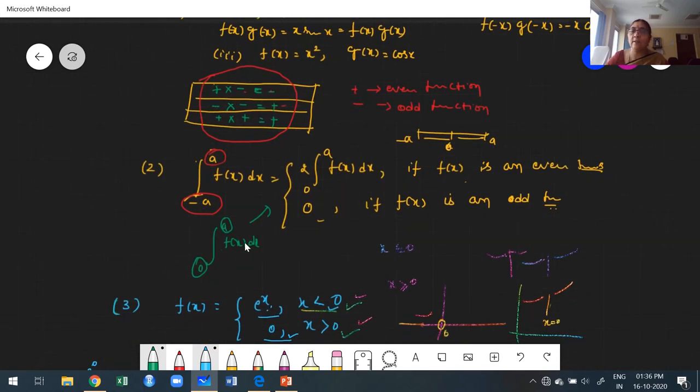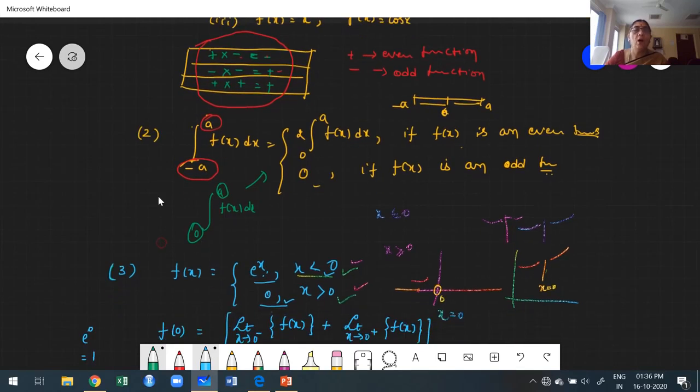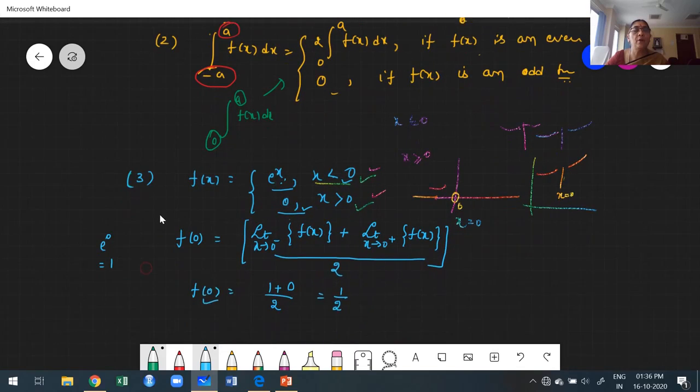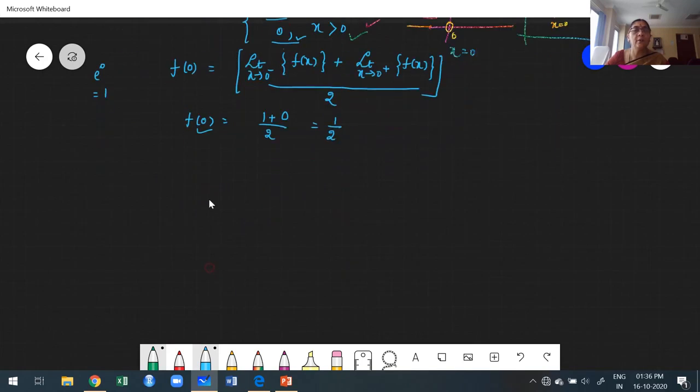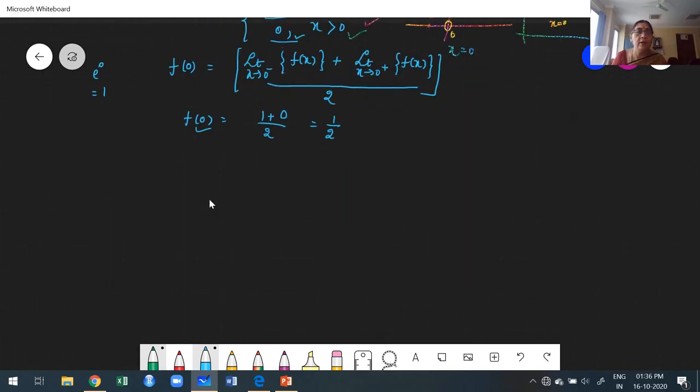After that, we discussed the definite integral property, which must have negative to positive limits, and how to find the value of the function at the point of discontinuity.